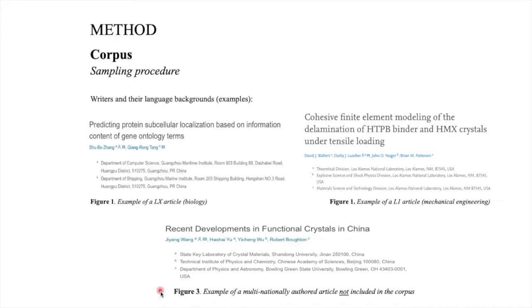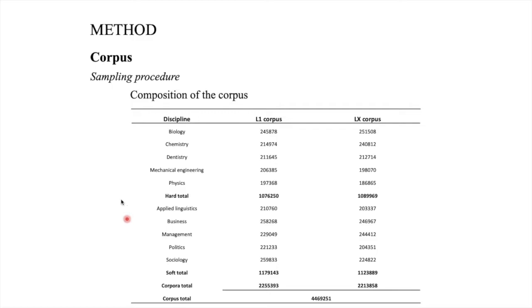Figure 3, on the other hand, is an example of multinationally authored articles that were not included in the corpus. Here's the composition of the corpus. We made sure that the corpus was balanced. Okay, let's move on to multidimensional analysis.